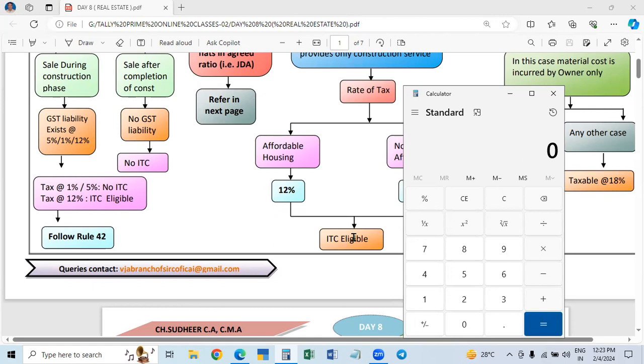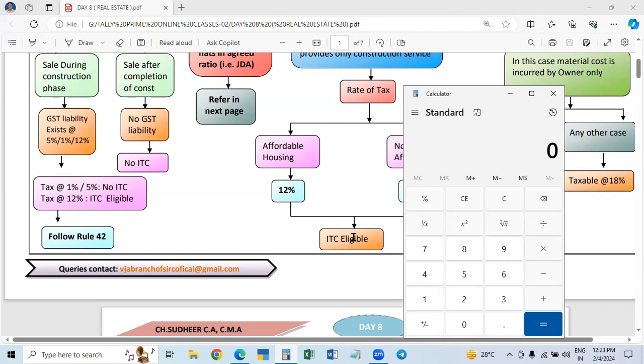But in that Circular 11/17, during the first one, what they do is: don't deduct the actual value of the land from the total registration value of the residential unit.